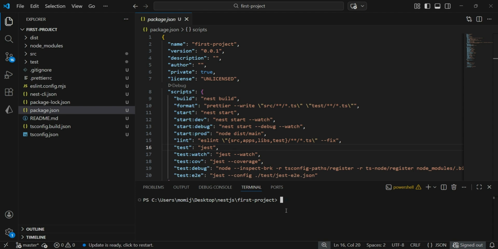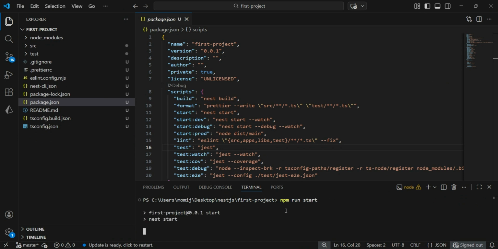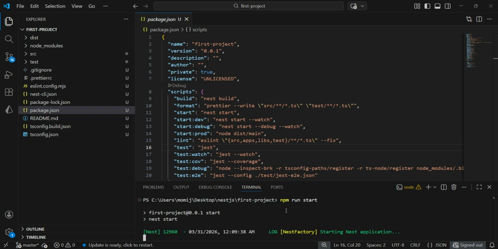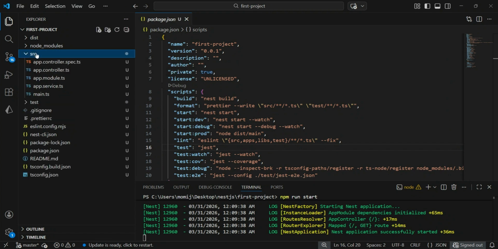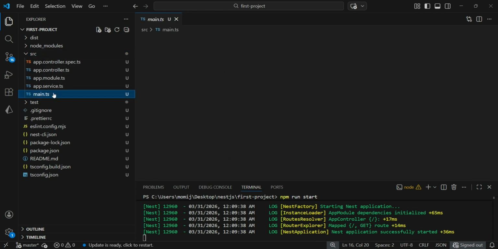So I'll run the project by npm run start. As you can see, it's successfully running. We can see the port number in this main.ts file.